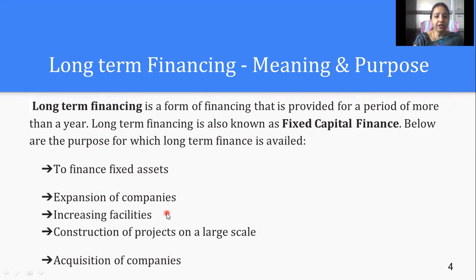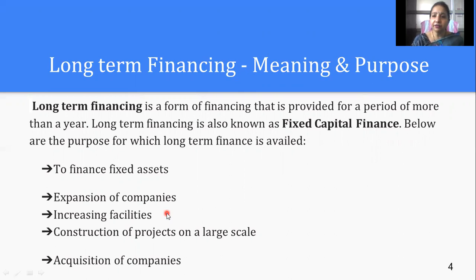Then expansion of a company. If I want the horizon of my company to be explored and expanded, for that purpose we definitely need long-term finance, because if we take short-term finance and need to return the money within 1 year, it will be of no use, because the money spent needs some time to be recovered. So expansion of a company needs long-term finances, so that we get plenty of time to return that finance.